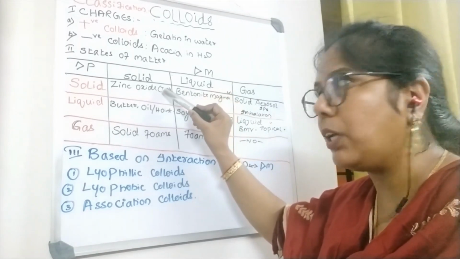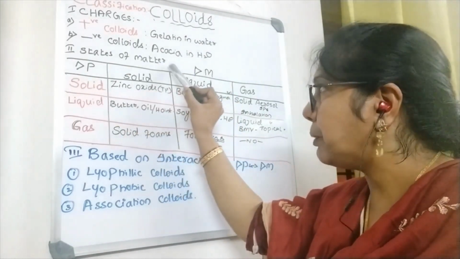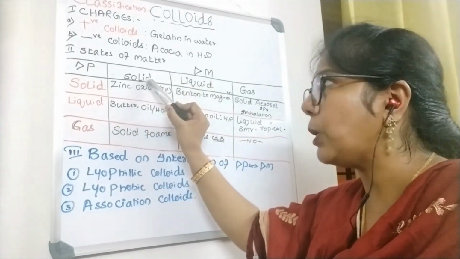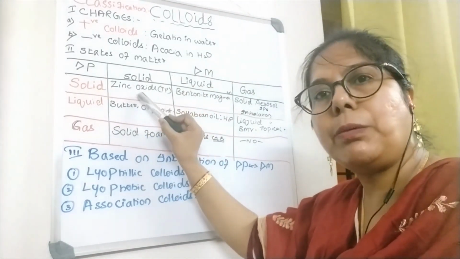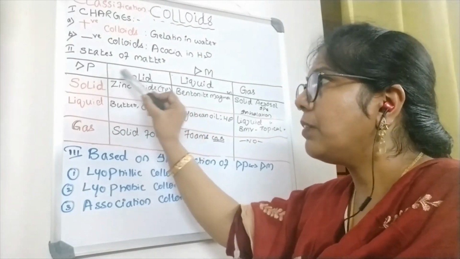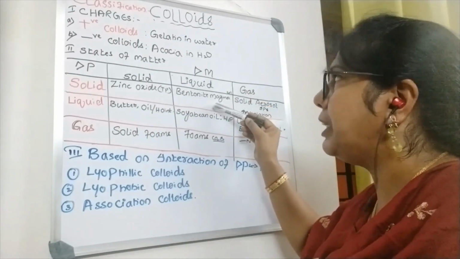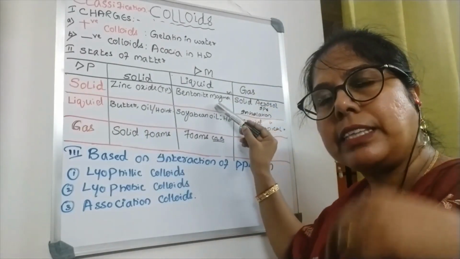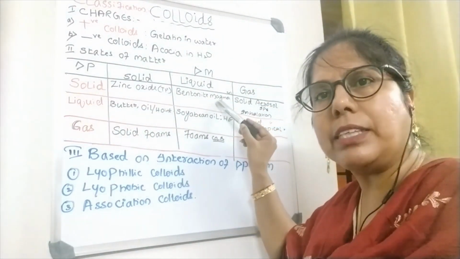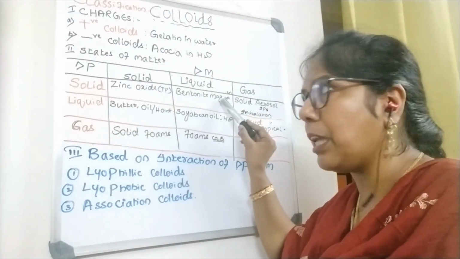In the first column, the dispersion medium is solid. If the dispersed particle is solid and the dispersion medium is also solid, then zinc oxide toothpaste is the example. If the dispersed particle is solid and the dispersion medium is liquid, then bentonite magma, a sol, is the example.